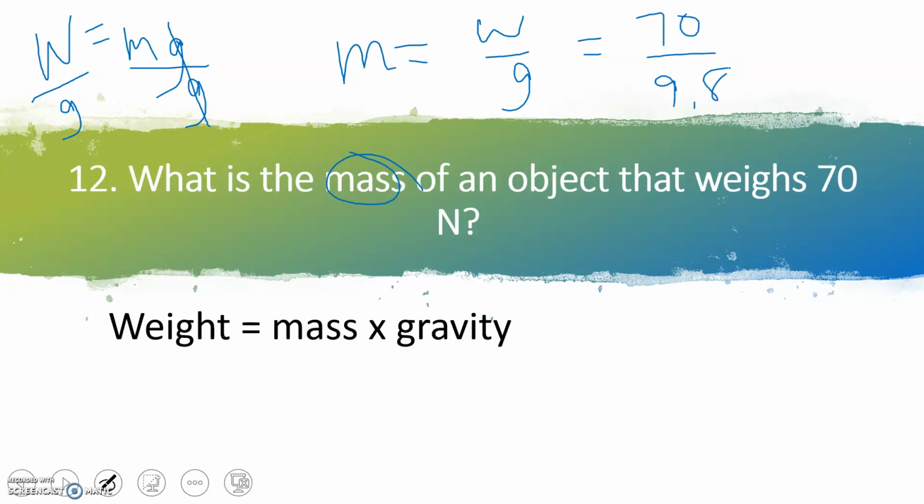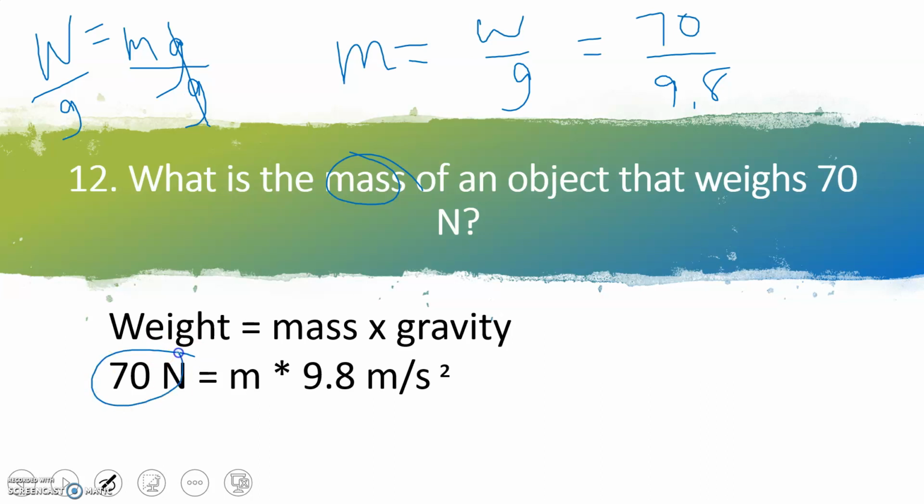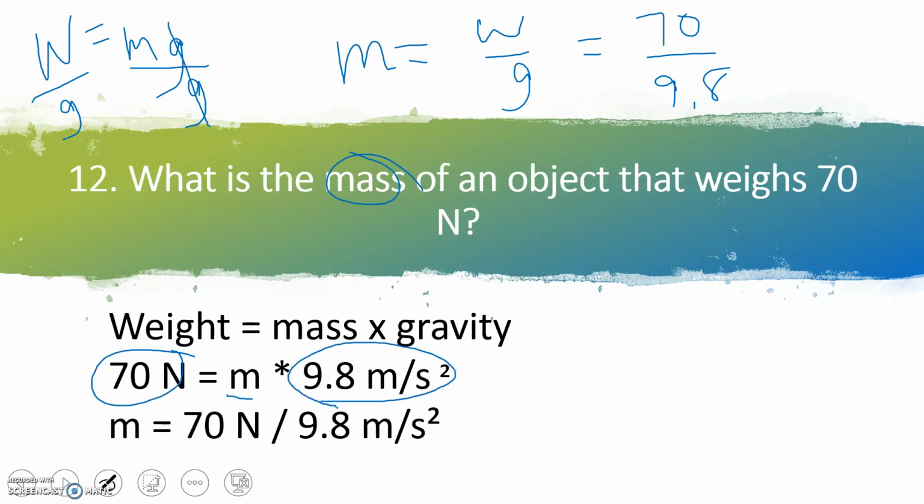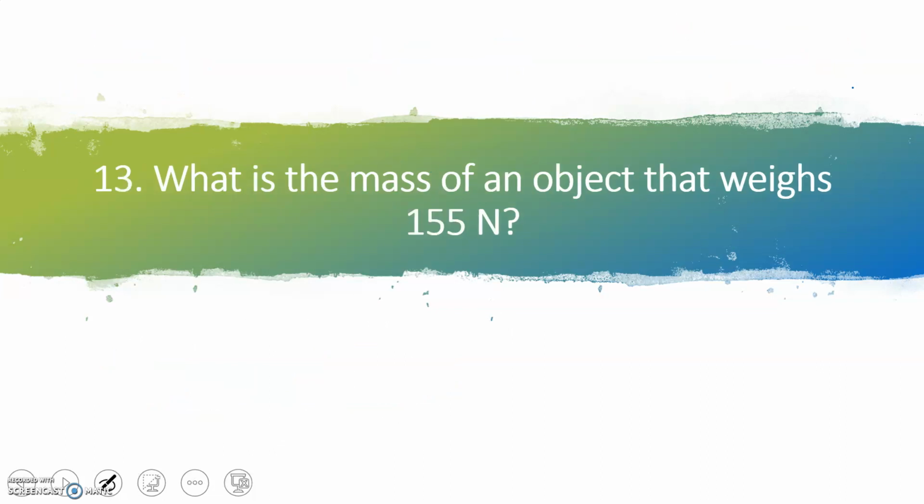And if you'd like to do it the other way, that's fine. So weight equals mass times gravity. We plug in the weight of 70 newtons. Mass is what we're looking for. We plug in our gravity, 9.8. So when we divide by 9.8 on both sides, it cancels out here. You end up with 70 divided by 9.8, and that's going to give you 7.14. So 7.14. Either way gives you the same answer. You're still doing 70 divided by 9.8 to get the mass.